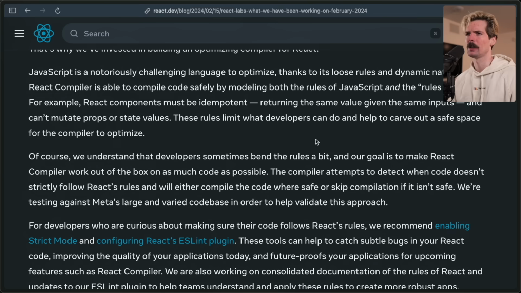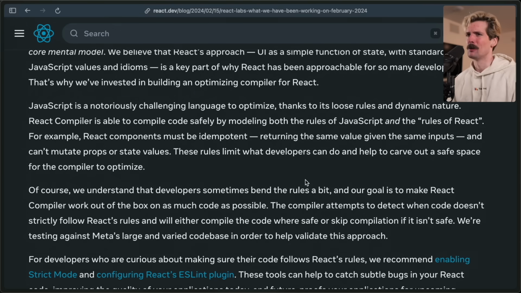There is so much good information in here. So first off, lint rules as a way to make the code more optimizable, that's a bit scary. We've all had lint rules that prevent you from doing things that are obviously not performant or have weird side effects. But the idea of lint rules that are specifically to keep you within the bounds of the JavaScript that the React compiler is the most capable of optimizing, that's genuinely really interesting. And I'm curious how that plays out.